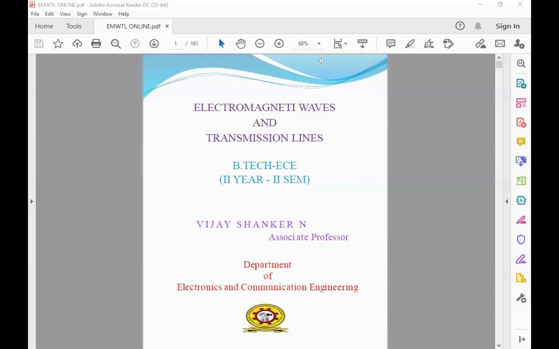Today I am going to discuss the third chapter, electrostatics. We already completed transmission lines 1, the first unit, and transmission lines 2, the second unit. Two topics are remaining. They are related to graphical work, so it is somewhat difficult to teach this online. So we will start the third unit, that is electrostatics.